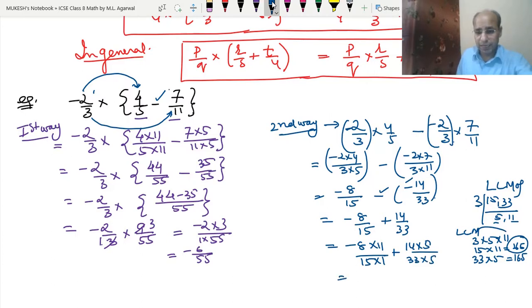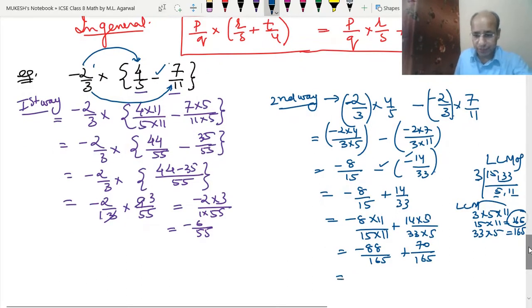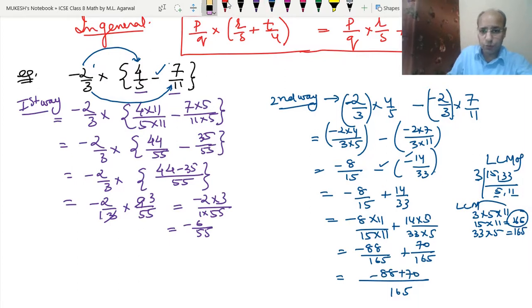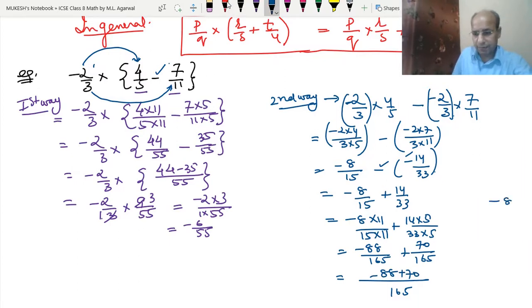So we got minus 8 into 11 is minus 88 upon 165, plus we have 70 upon 165, because 14 into 5 is 70. Okay, so we will get 165 as a common denominator, minus 88 plus 70. So in the rough, now we will do the question. So minus 88 we will write up and 70 we will write down. So we got the minus 18. Okay, so we got the answer minus 18 upon 165.